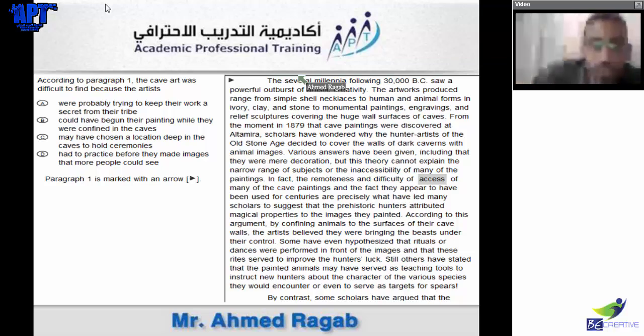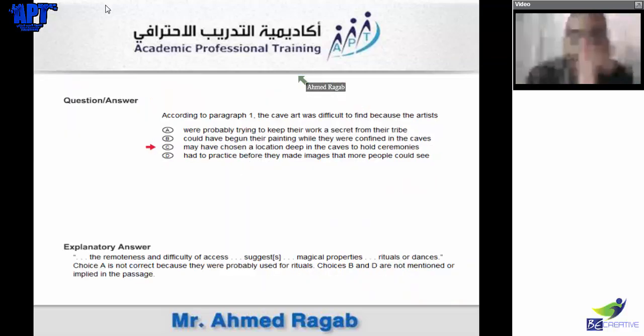So let's show you the answer. Yes. May have chosen a location deep in the caves to hold ceremonies. So that's the thing. Okay. That's the idea. So not A, not B, not that one. May have chosen a location deep in the caves to hold ceremonies. That's the correct one. Okay.